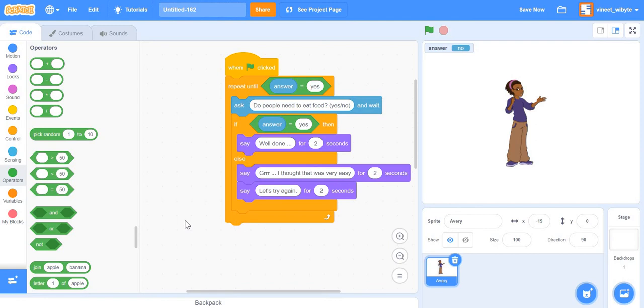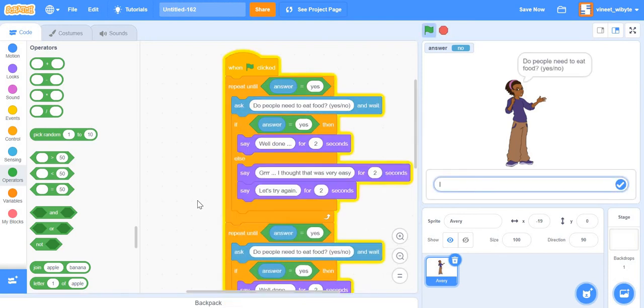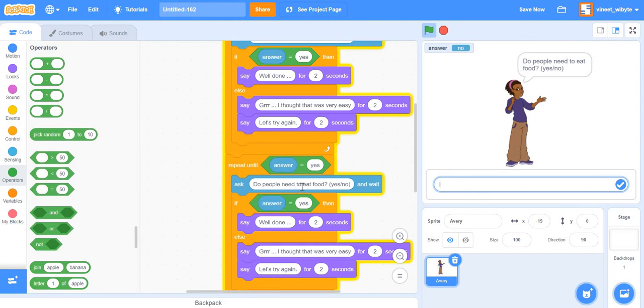Now, moving forward, let's say I had one more question, which was, I'll just duplicate this. Say the next question is also equally easy, and in this case, it says, do people need to drink water? Maybe this sprite is from another planet or something like that. So it's asking us all these questions. Do people need to drink water? Well, the answer is again yes, but see what happens, right?